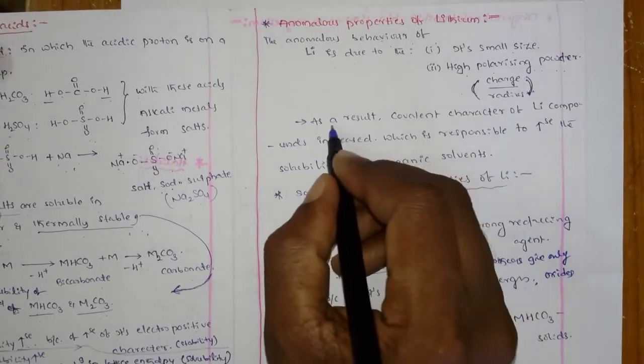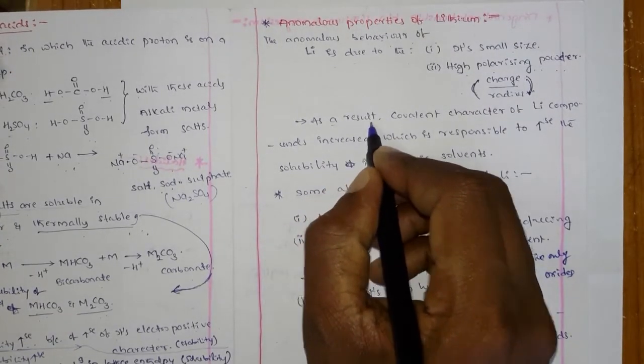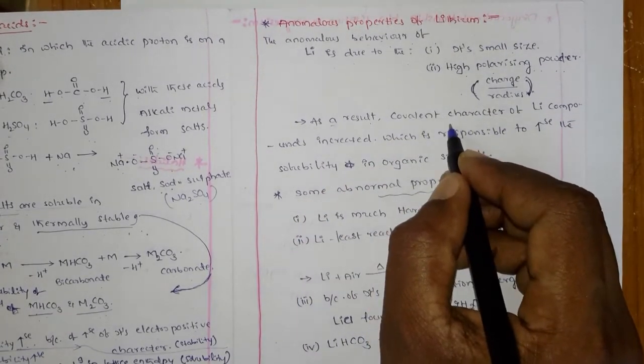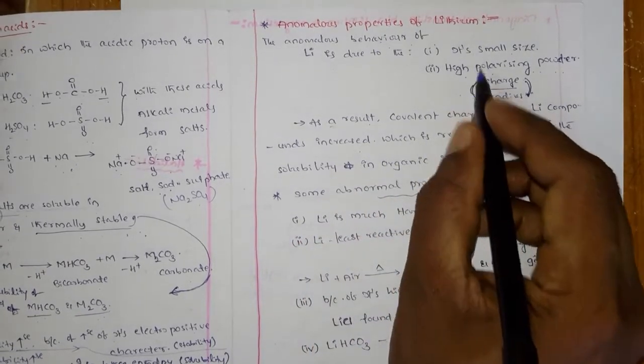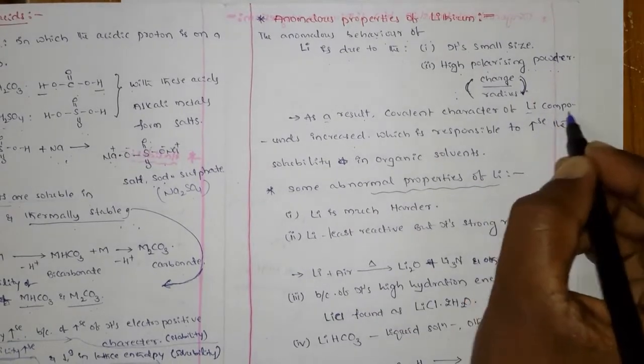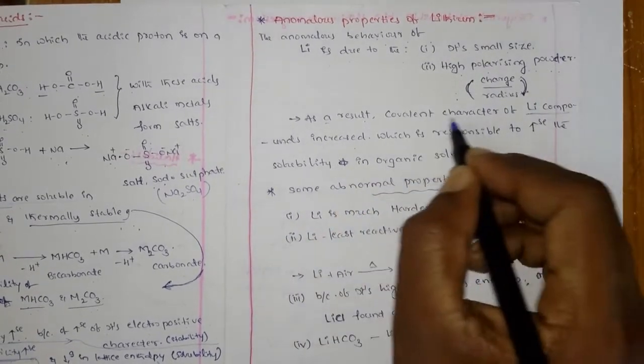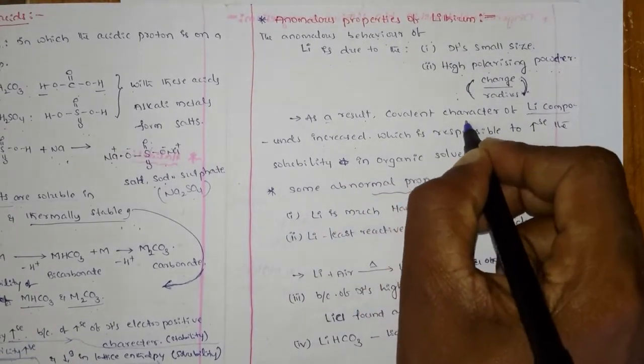That is the reason why the covalent character of lithium compounds increases. Due to these two things, lithium compounds show covalent character.